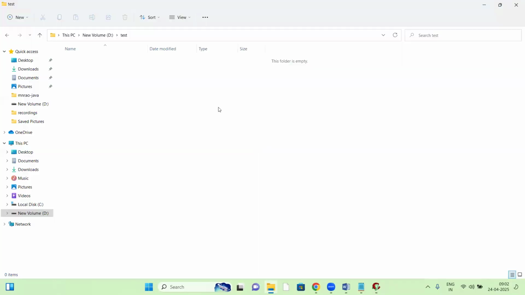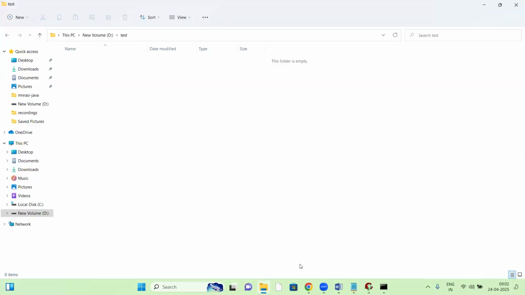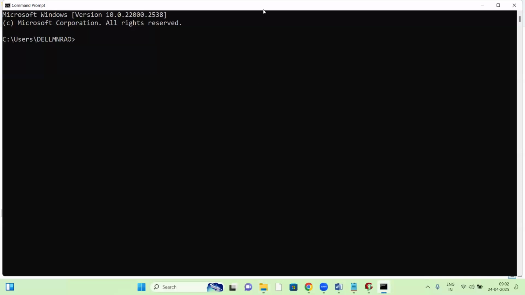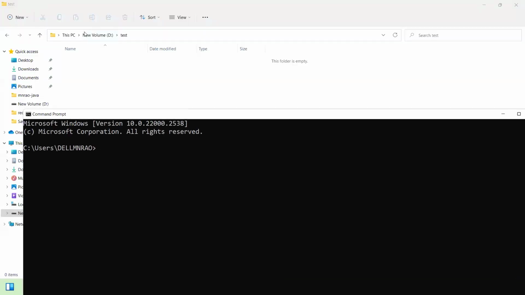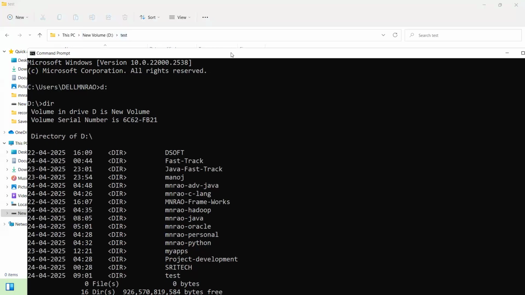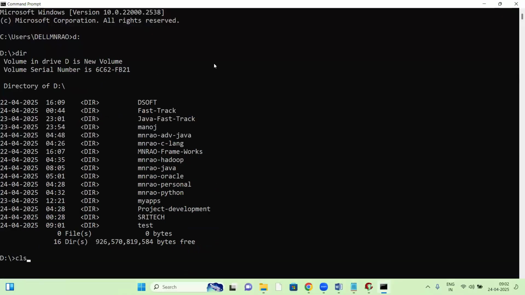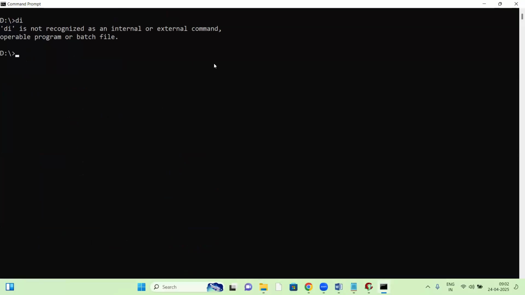Now, open the command prompt, CMD. Here go to the D drive: D colon will take us to the D drive. Check the contents with DIR. See that here is test, a directory. Now we should go to the test directory. CLS clears the screen.